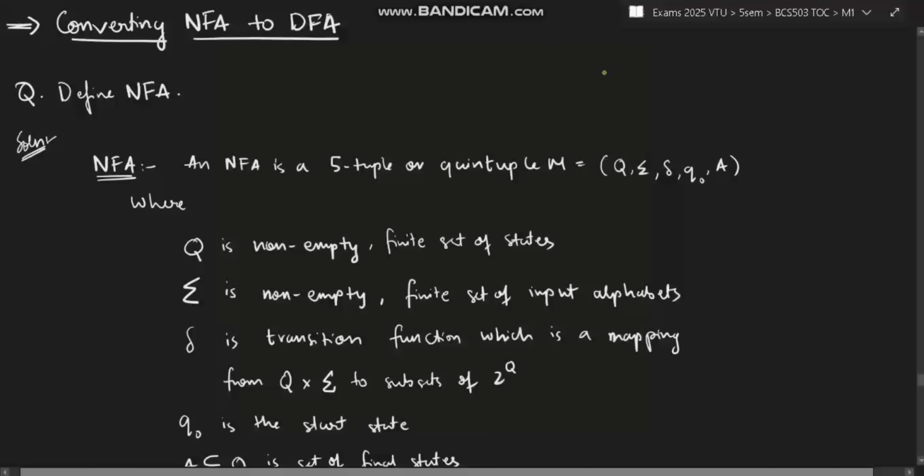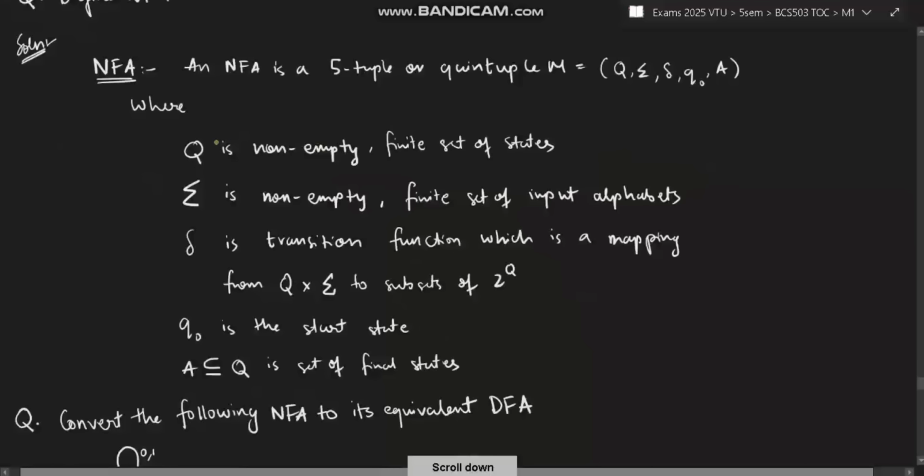The next topic is converting NFA to DFA. Okay. So NFA is non-deterministic finite automata. It can have epsilon transitions, or it can have multiple transitions, or it can have no transition at all. So definition of NFA is as follows. An NFA is also a 5-tuple or quintuple M with Q, sigma, delta, Q naught and A. All of these are same as the previous one. The Q is non-empty set, which is a finite set of states. Sigma is a finite set of input alphabets, and this is the transition function. And Q naught is the start state, and A is a subset of Q, the set of final states.